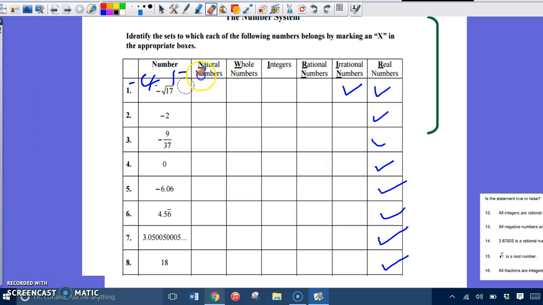Okay. Looking at the next one, I have a negative 2. So here, let's see what we got. So negative 2, just take a look at that. And what's it going to be? Now you think number line, right? You think a number line, you're absolutely correct. So this is going to be an integer. There you go. Okay. Not a natural number, not a whole number because it's on the negative side. So is it a rational number?